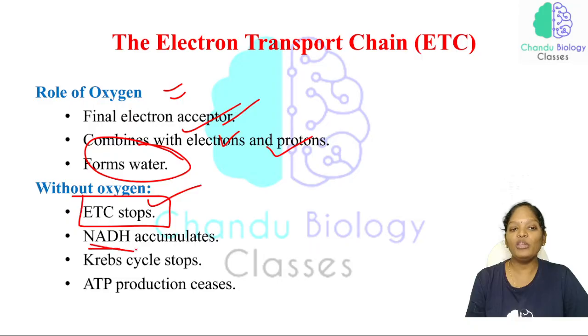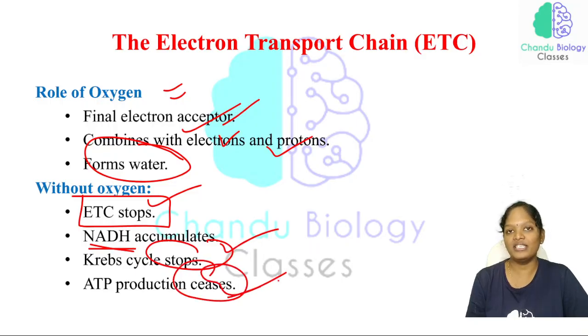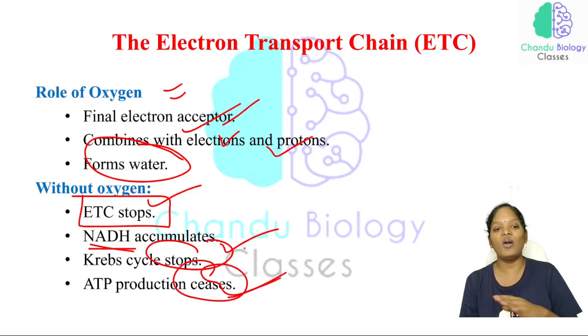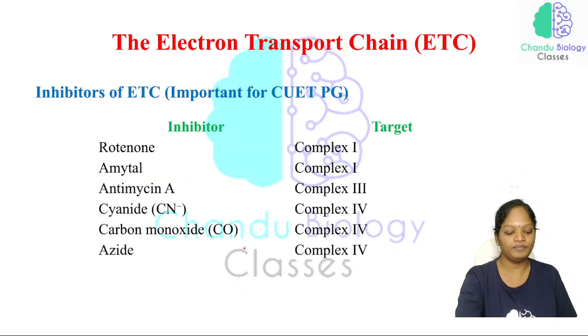There will be the accumulation of NADH and FADH₂, and the Krebs cycle also stops, ATP production ceases. If there is no oxygen, all cellular respiration stages will be shut off.